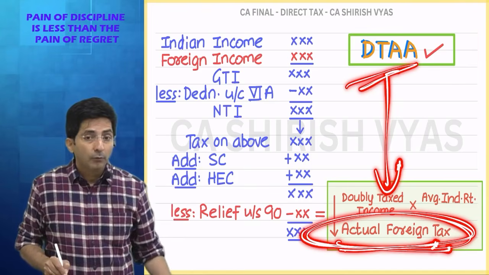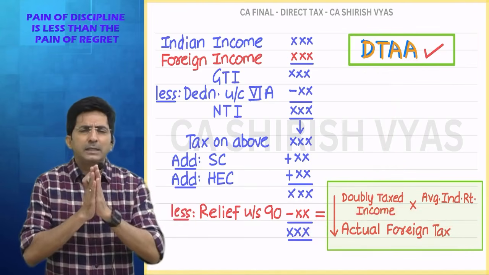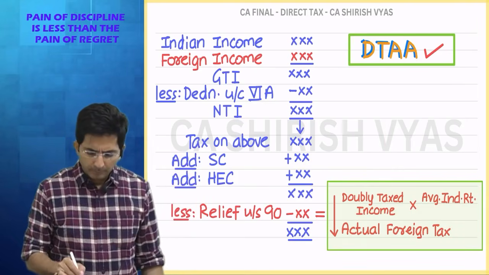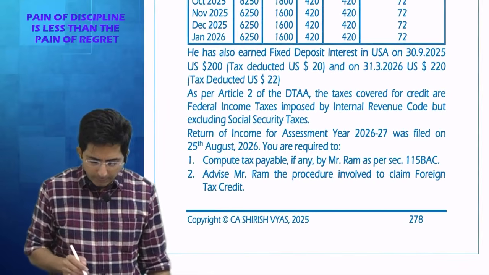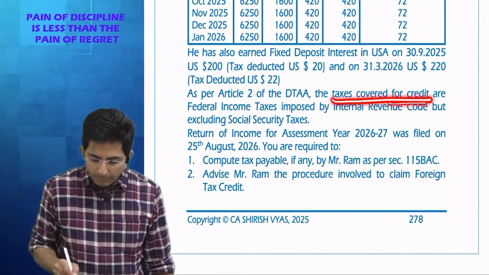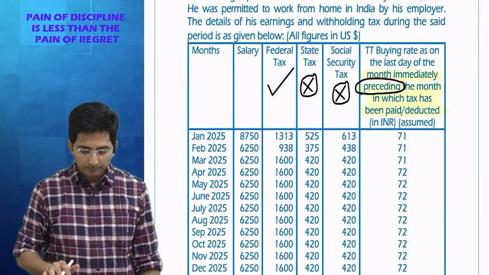Which one? Federal. Because in the US, there are different taxes for which India has said, sorry, we will not give you relief. And how do I know India said sorry? It's written in Article 2, taxes covered for credit. Credit means relief, are only federal taxes.